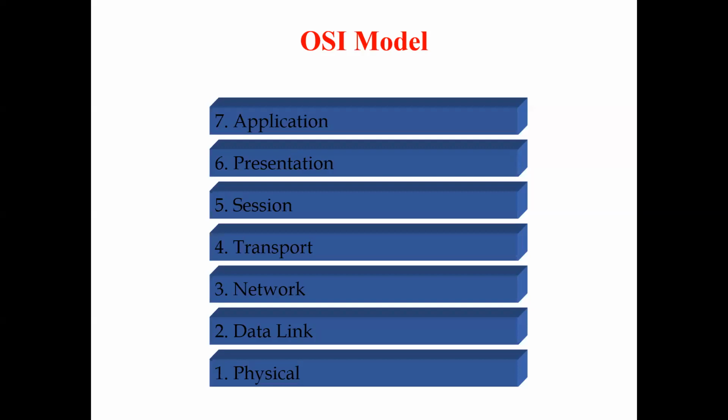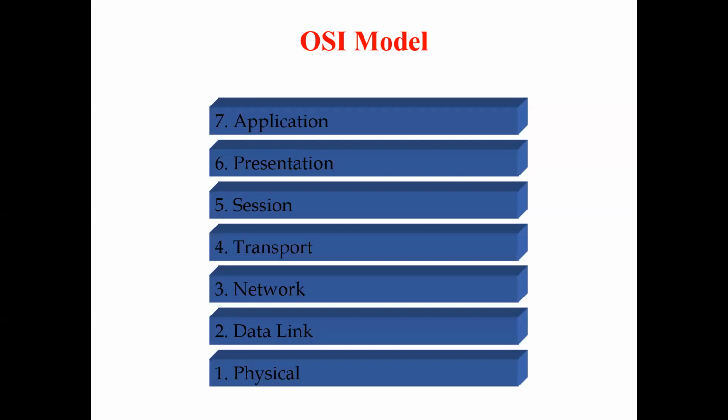I just explained that. First of all, these are the layers in the OSI reference model: application, presentation, session, transport, network, data link, and physical.